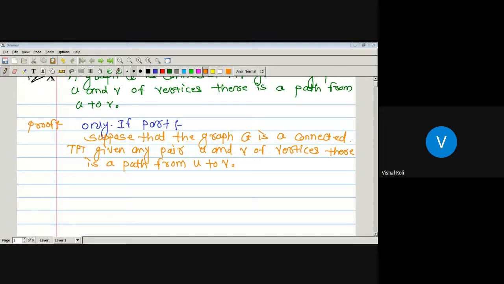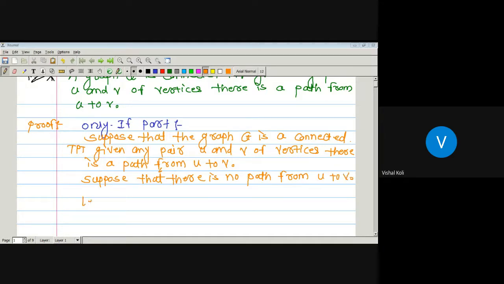As we have to prove that if we take any two vertices u and v, there is a path from u to v, here we will suppose that there is no path from vertex u to vertex v.